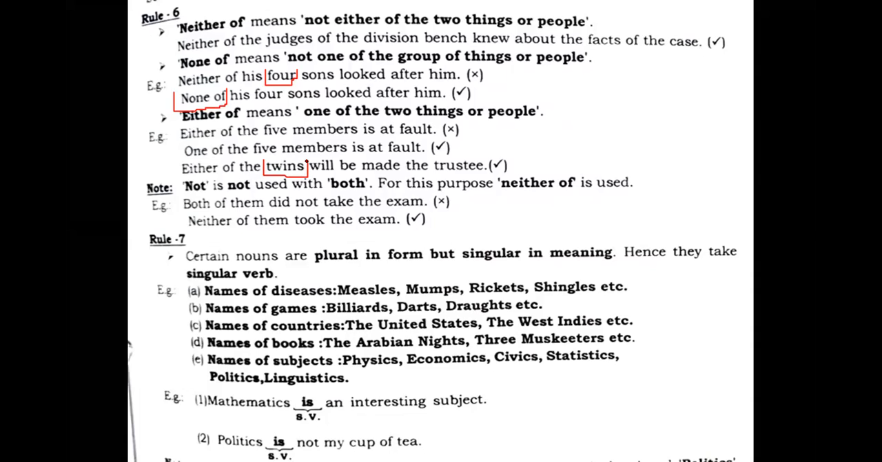Names of games: as you can see, billiards, darts, draughts, etc. Such types of games, like athletics, though it is singular. You need to see the form of these nouns or names is plural, but the meaning is singular. Names of countries: the United States, the West Indies. This we need to understand, etc.